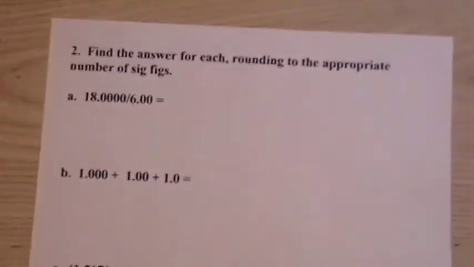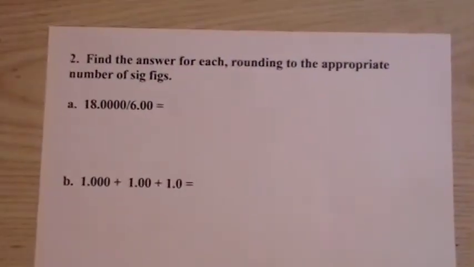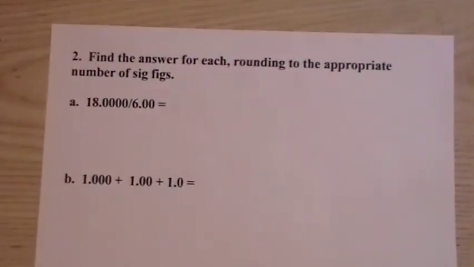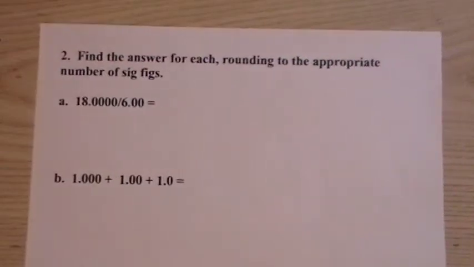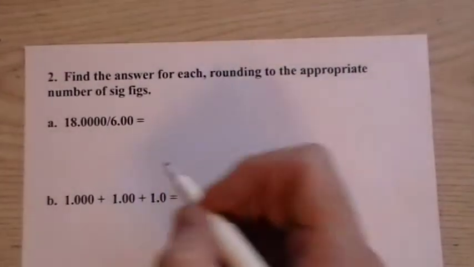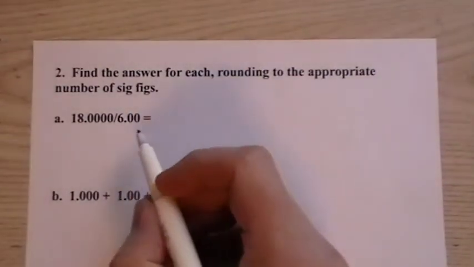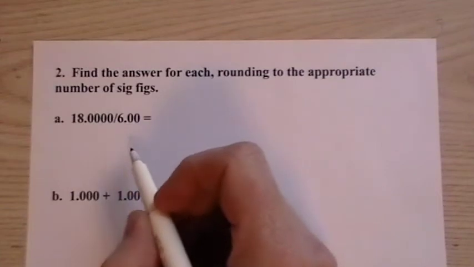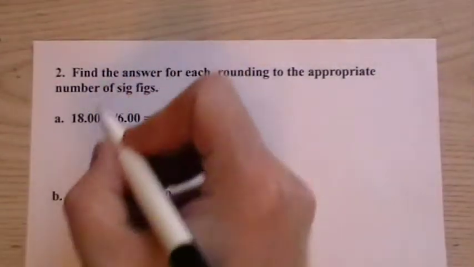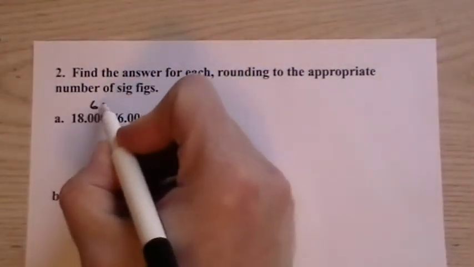Now, let's see number 2 here. Find the answer for each rounding to the appropriate number of significant figures. So we have division here. For multiplication and division, your answer is going to have as many significant figures as the measurement in the problem that has the least number of significant figures. So your first number here has 6 figures.